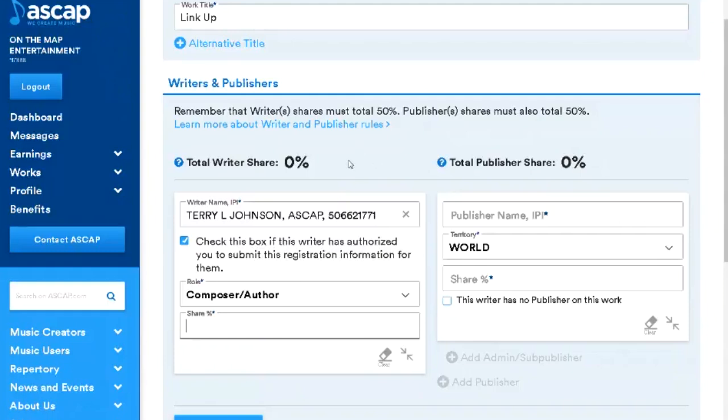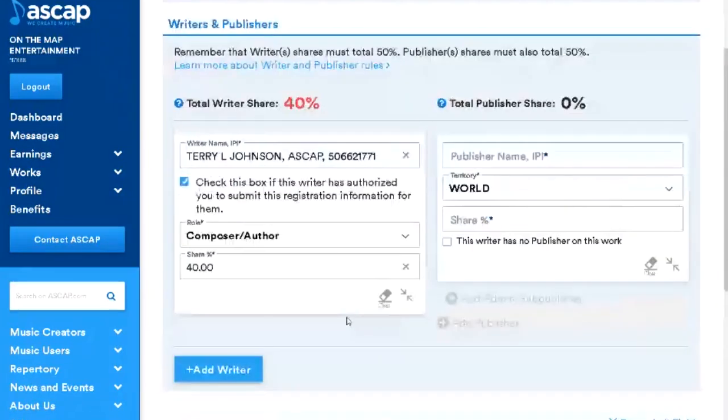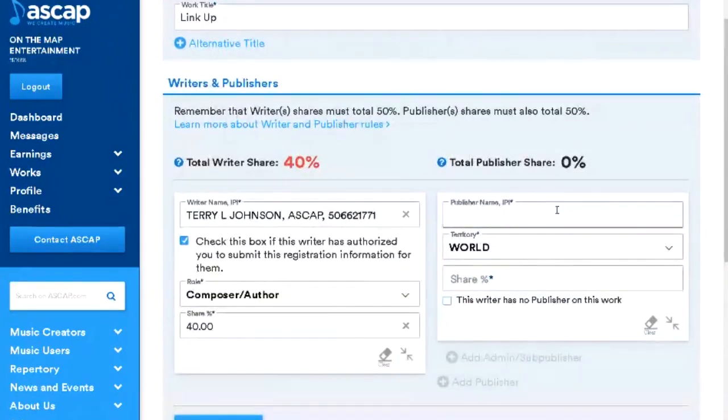And my percentage share for this particular portion is going to be, let's see, I did the beat. So I would say first, if I did the beat, I'll say that's half of the track, right? So this is half of the writer portion. So that's 25. And then my brother did part of the lyrics. His voice also appears in the hook. So I don't know, let's go ahead and say that he did 10%. And so let's go with 40 here, total writer share.